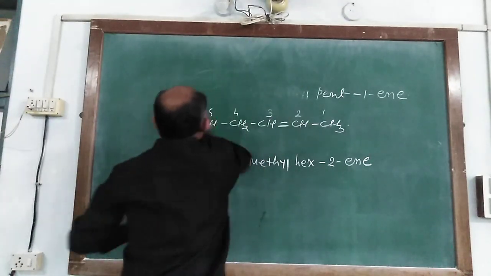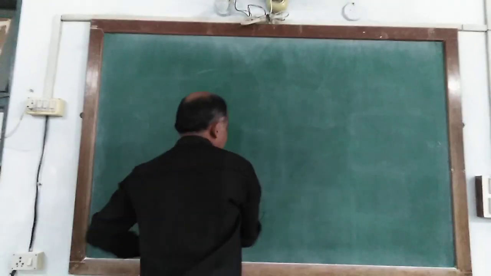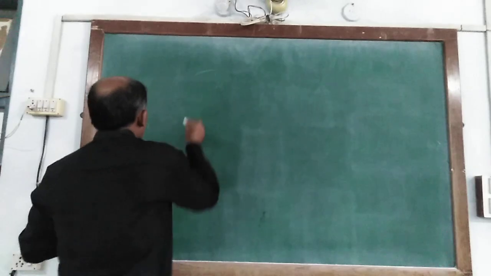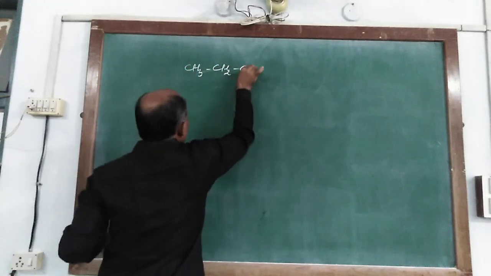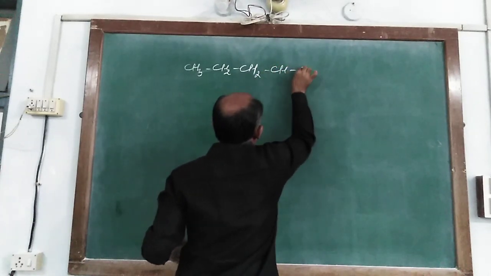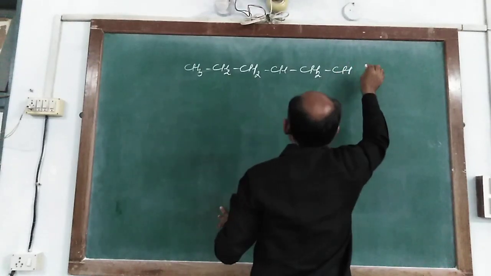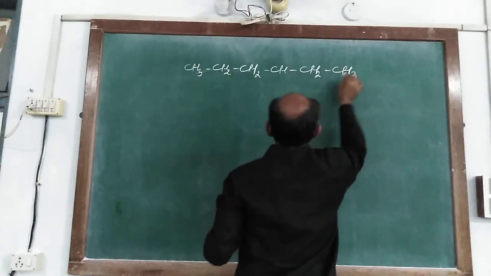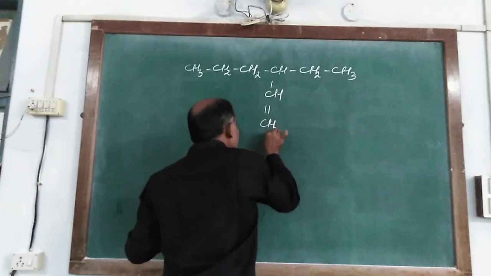So sometimes we have it given this way: CH3, CH2, CH2, CH, CH2, CH3, and here CH and double bond CH.